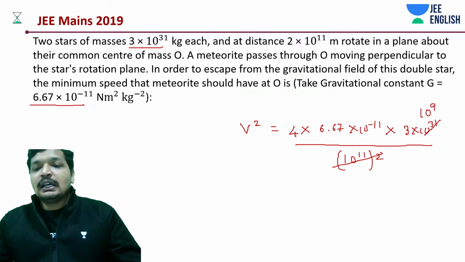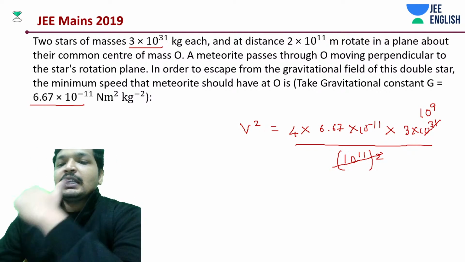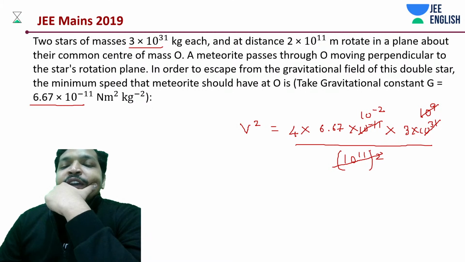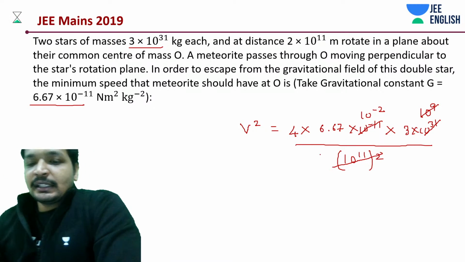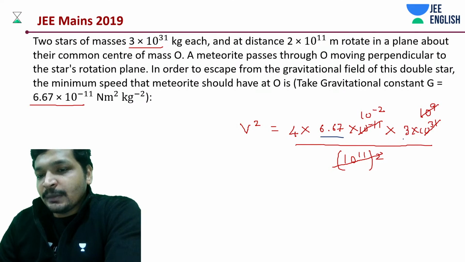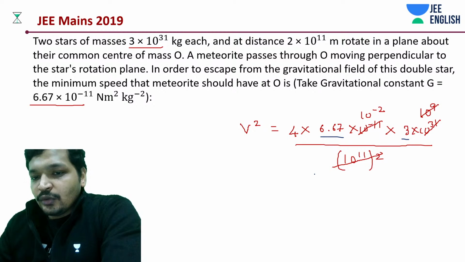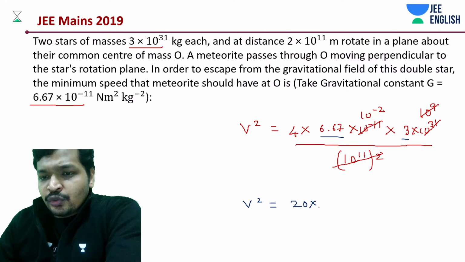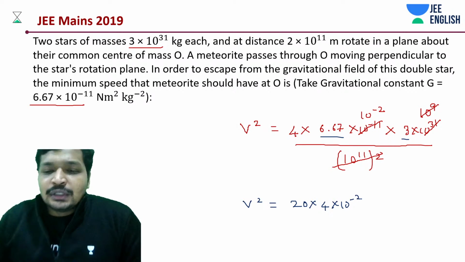Is that it? Yes. And then what do we have? This and this get cancelled out, and we have 10 to the power minus 2. That's it. We can approximately take 6.67 into 3 as approximately 20. This can be written further as v square is equal to 20 into 4 into 10 to the power minus 2, right? So this is the value that we have.